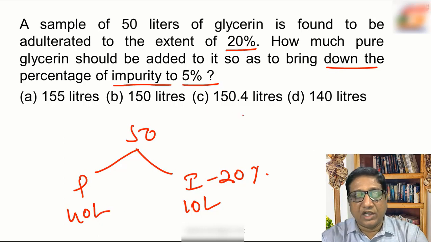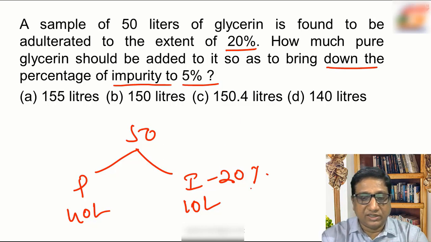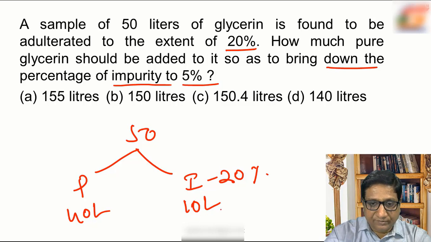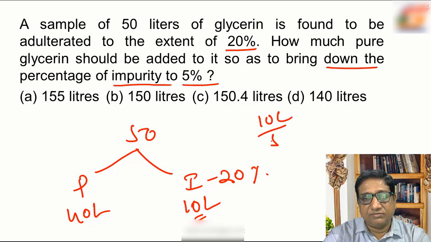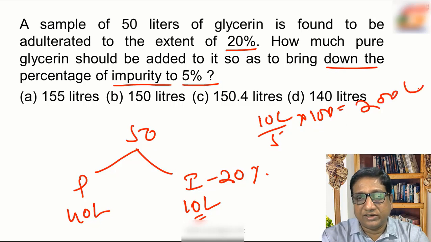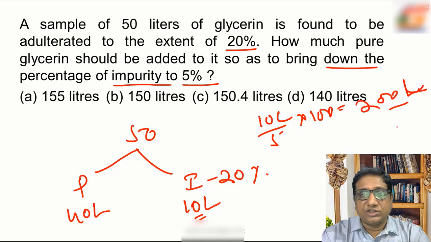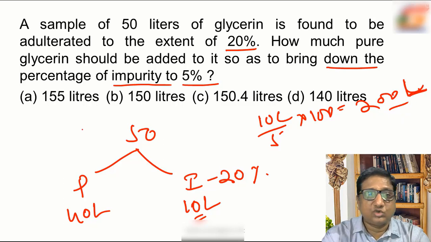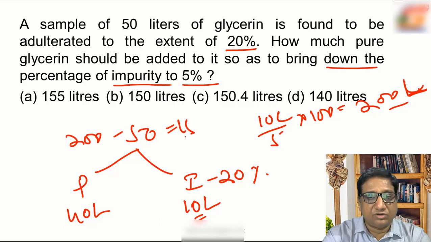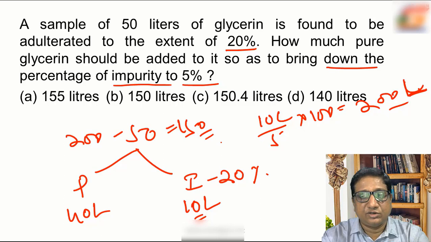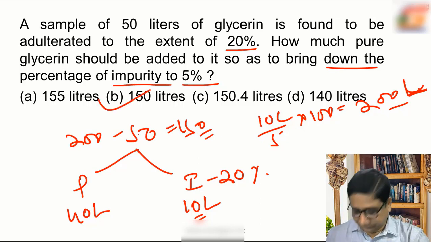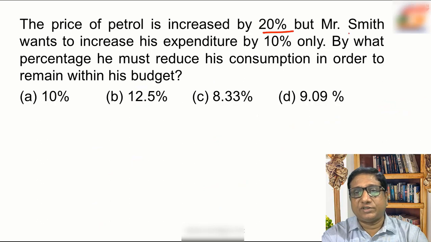And the question is, how much pure glycerin should be added to it so as to bring down the percentage of impurity to 5%? Now the percentage of impurity is 20%, but the quantity of impurity is 10 liters. This 10 liters is 5%. Then what will be 100%? 100% will be 200 liters. So the quantity of the new solution will be 200 liters. So how much to be added? 200 minus 50. So 150 liters of pure glycerin should be added. That is choice B.